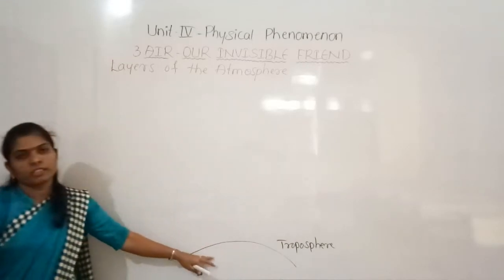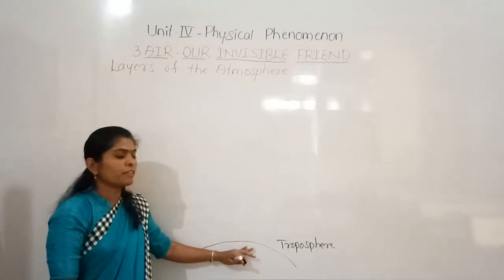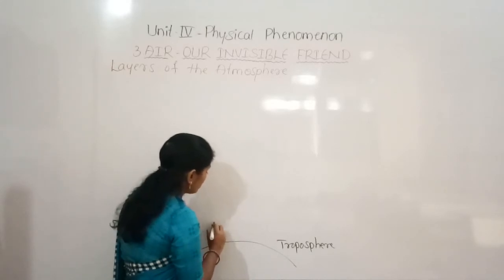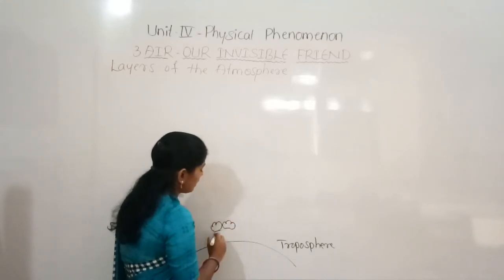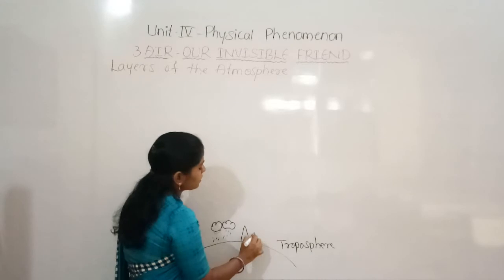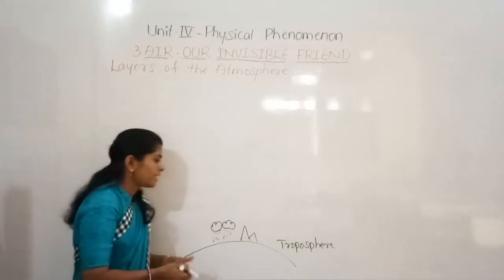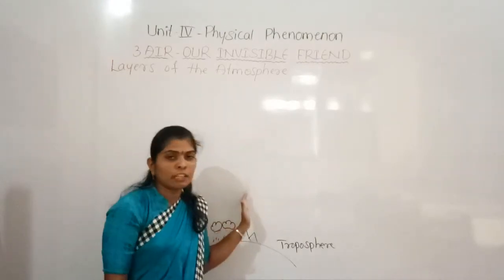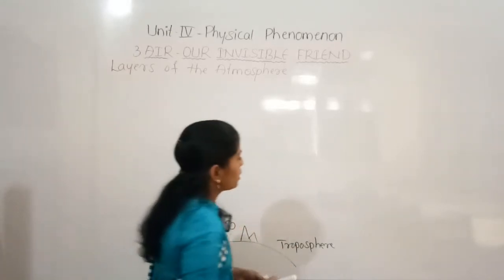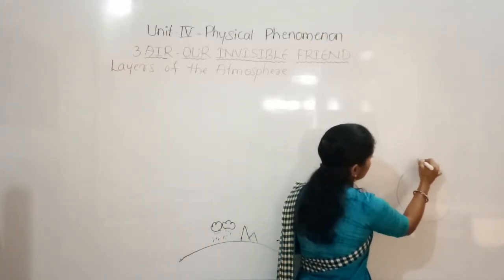This is the layer closest to the earth's surface, and it is the most important layer because most of the weather phenomena take place in this layer. So the cloud formation and the rain and the mountains, yes, they are all present in this layer, and this extends up to 15 kilometers from the equator and 10 kilometers from the poles. So if it is the surface of the earth, this troposphere is there. From the poles it is 10 kilometers.